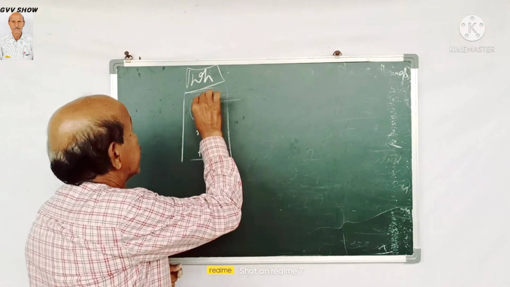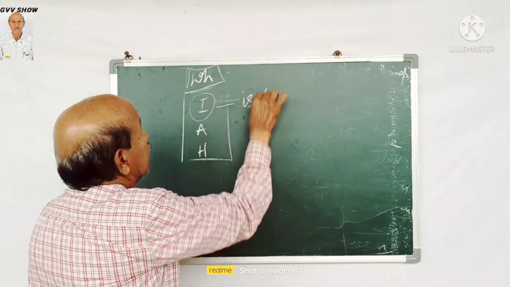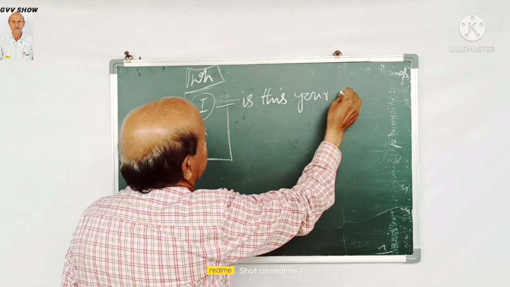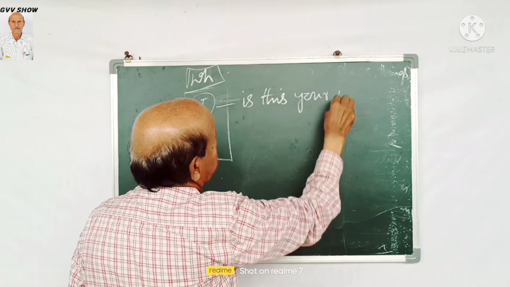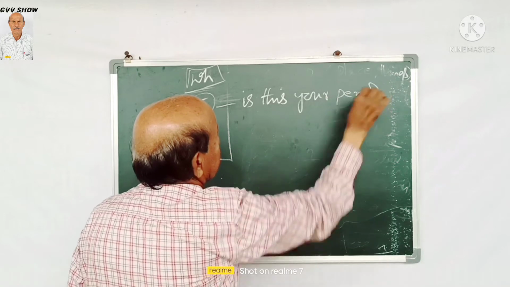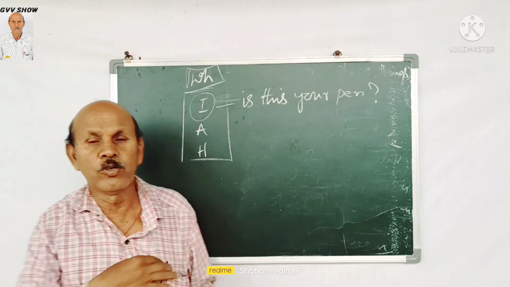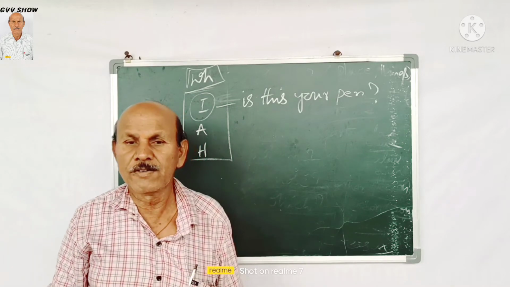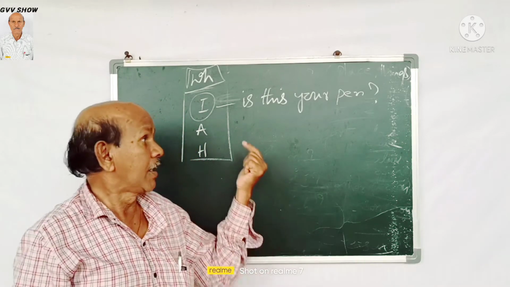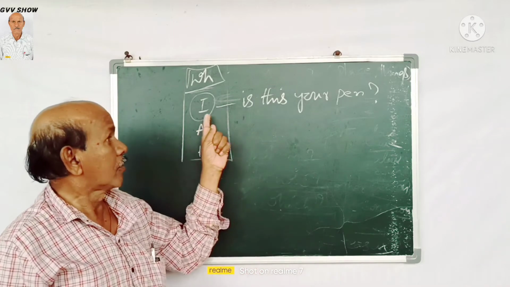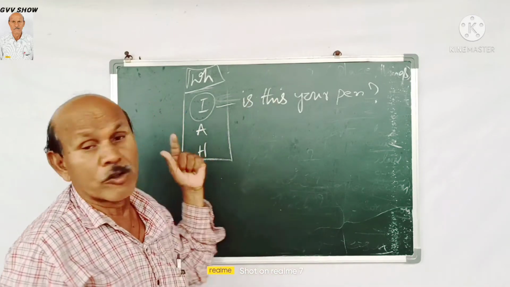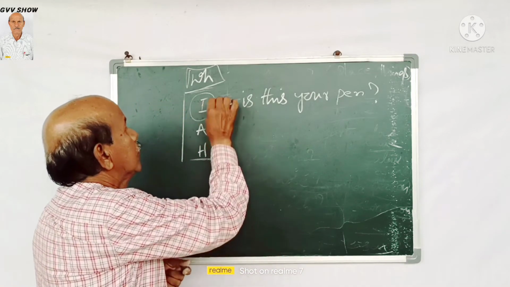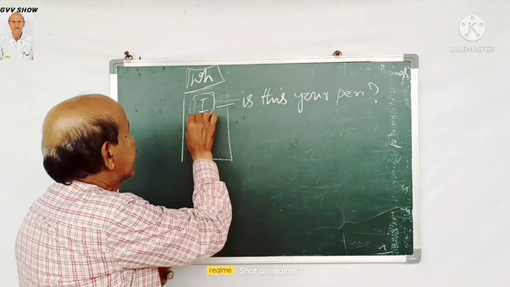Is. Is this your pen? Is this your pen? So we take one pen and we ask, which person does this pen relate to? So that's why we are asking, is this your pen? Is this your village? Is this your book? So these are starting with I.